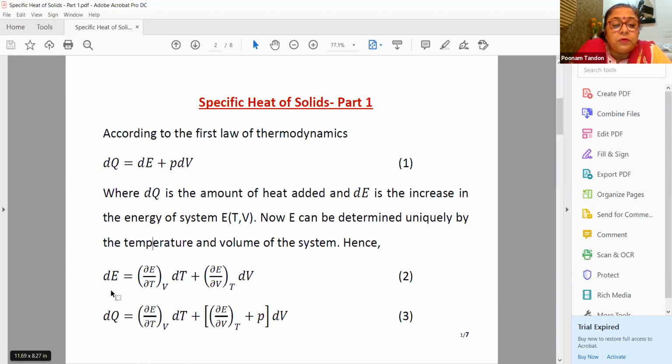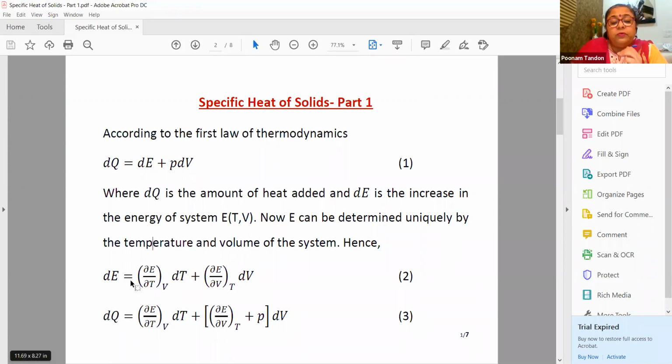If we write down the value of dq, combining equations 1 and 2, we get equation number 3. In equation number 1, we substitute the value of dE from equation number 2, and we put together terms with dT and terms with dV. So we get equation number 3. This is the energy given to the system, and this is the increase in the internal energy.